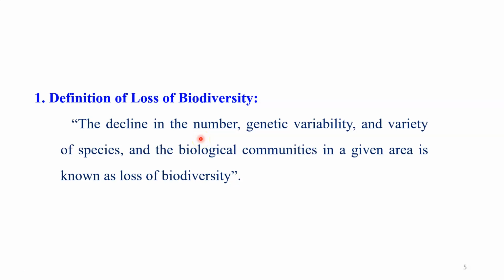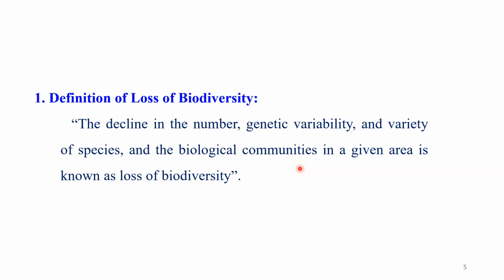A decline in the numbers means that whatever the species, it may be animals, crops, trees, plants, birds, or microorganisms, these numbers are naturally available in many places, particularly in forest areas or marine areas, or you can say ocean areas. There you observe a large number of these species. But due to human activity, or maybe some natural activity also, when the number of this genetic variability or the variety of species declines, then this process is a part of loss of biodiversity. That is the first thing.